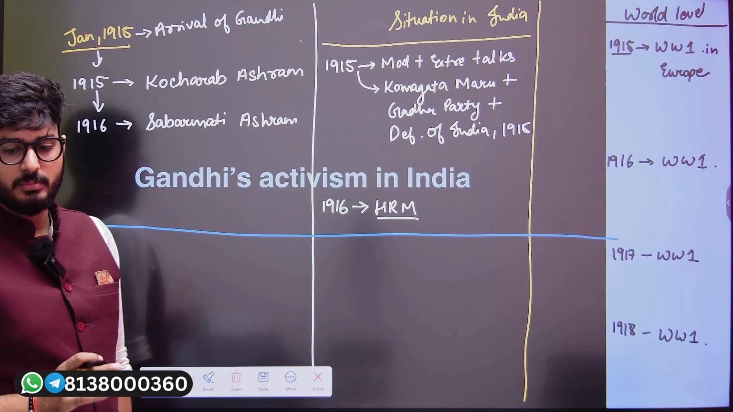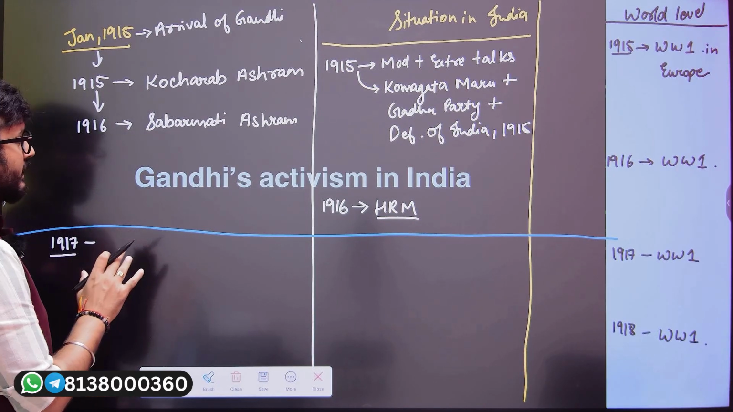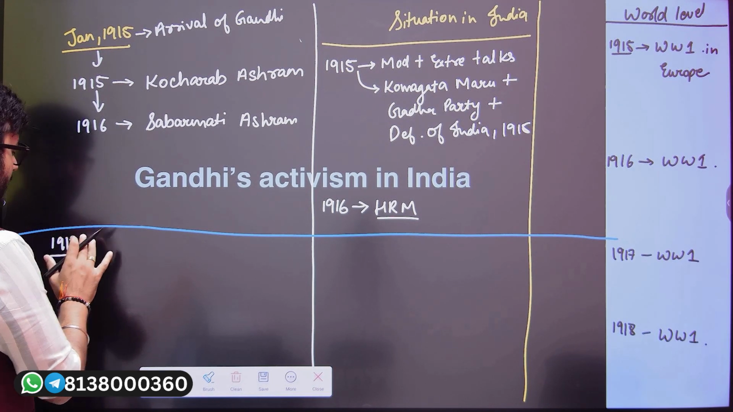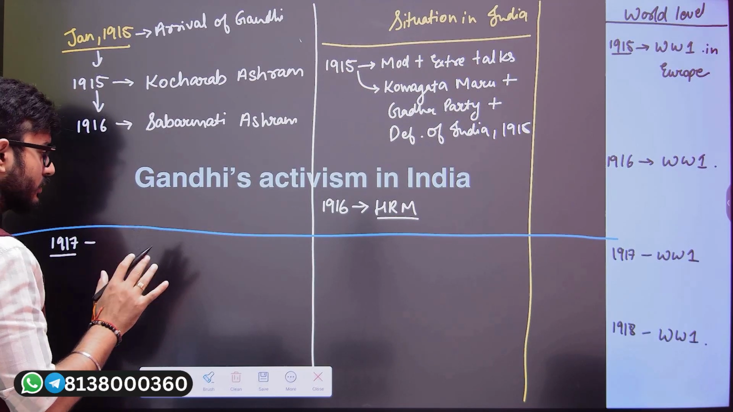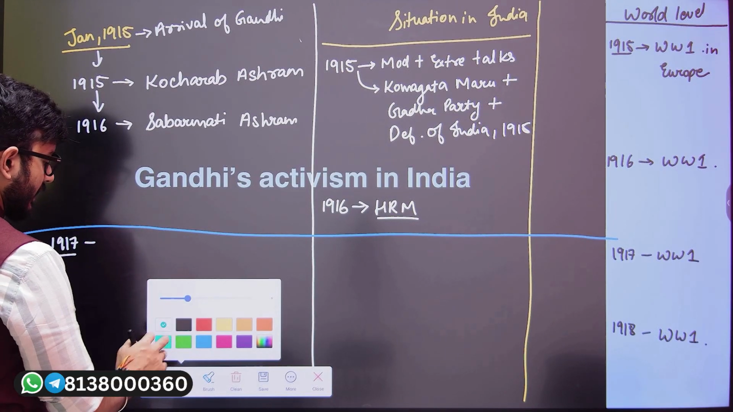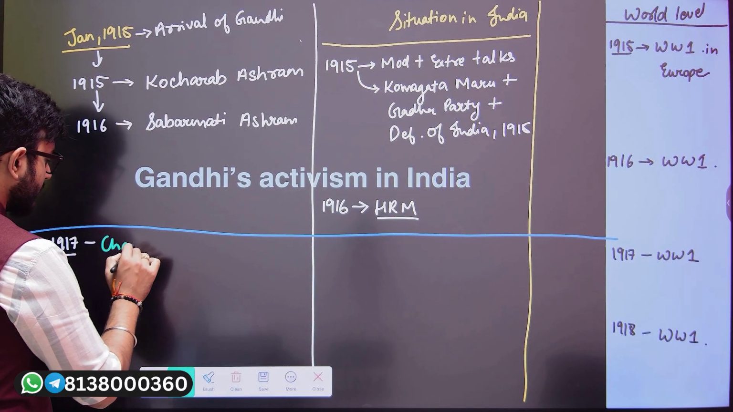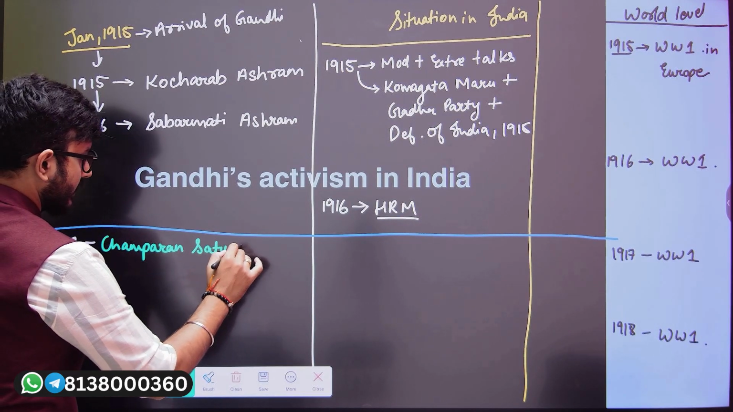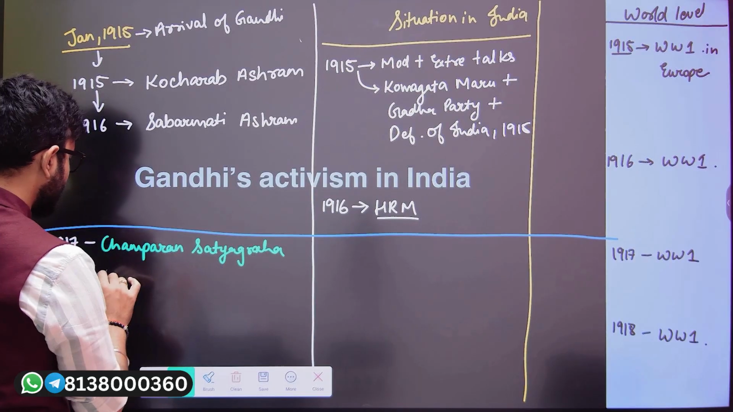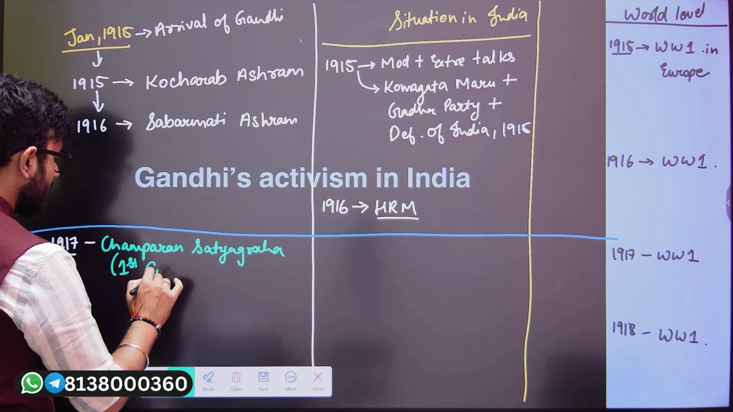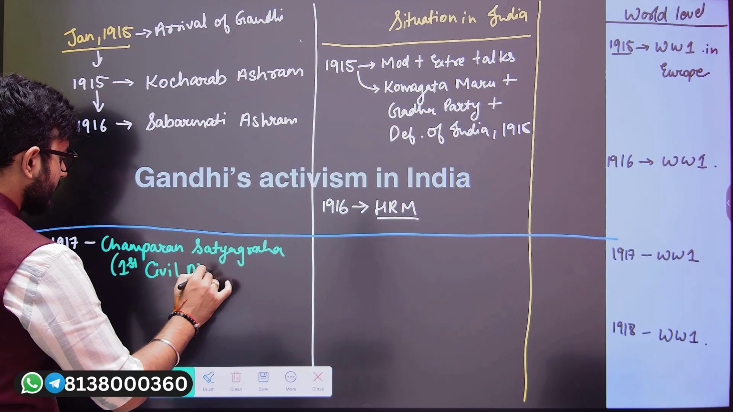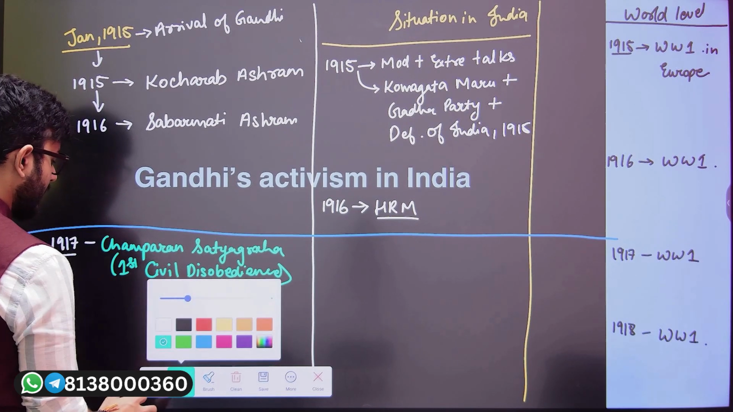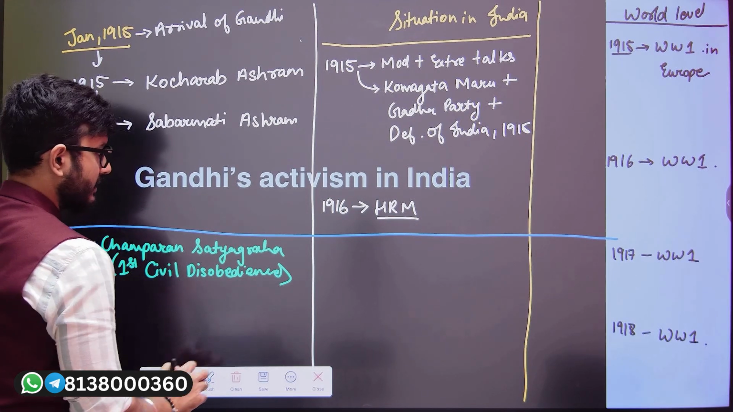Gandhiji, what is he going to be doing? In the year 1917, I'll just write the content here first and then we shall talk on it. In the year 1917, Gandhiji is going to do his first Satyagraha in India, and that particular Satyagraha is going to be known as the Champaran Satyagraha. This Champaran Satyagraha was known as the first civil disobedience in India.